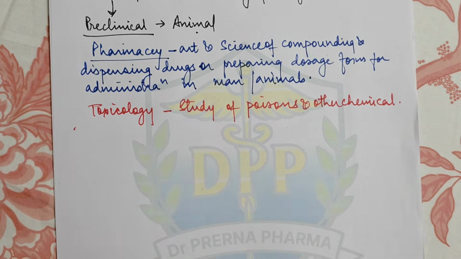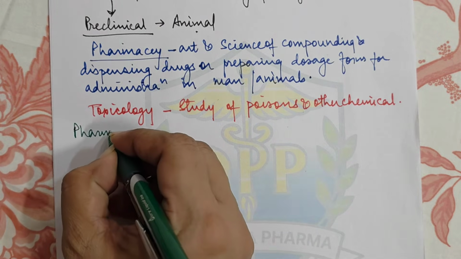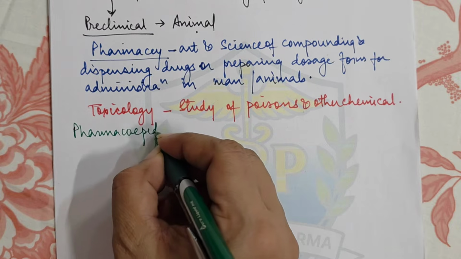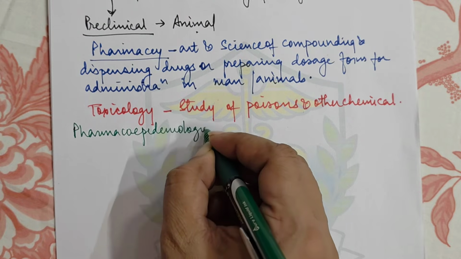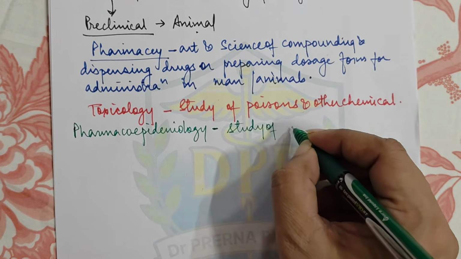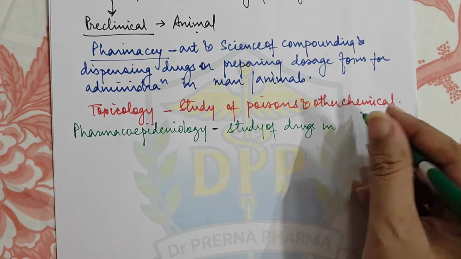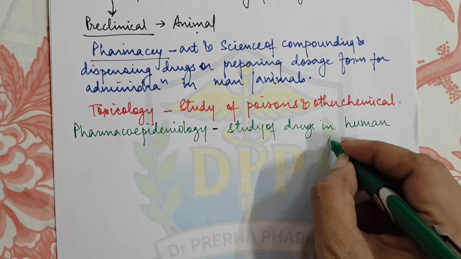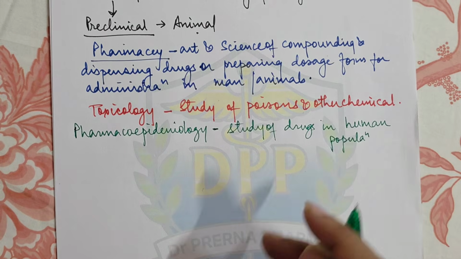Then we have another definition, that is pharmacoepidemiology. So what is pharmacoepidemiology? It is basically the study of drugs in human population, right?